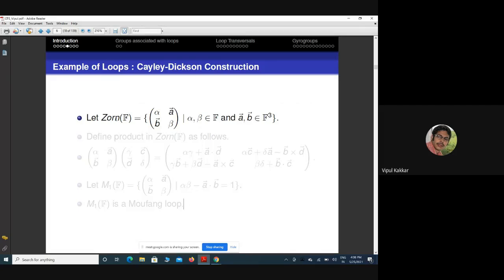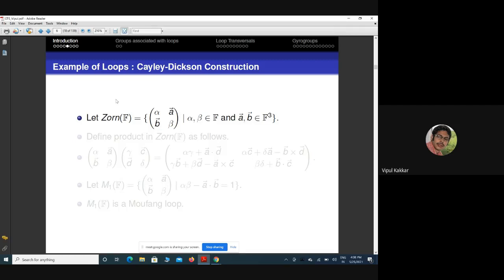So consider a field which, as in the previous case, is of characteristic different from 2. Let us consider matrices of this type: 2 by 2 matrices with entries alpha, beta, which are scalars, and A and B, which are 3-dimensional vectors. Such matrices are called Zorn matrices, and they form an algebra, called the Zorn matrix algebra. It is actually an example of a composition algebra.